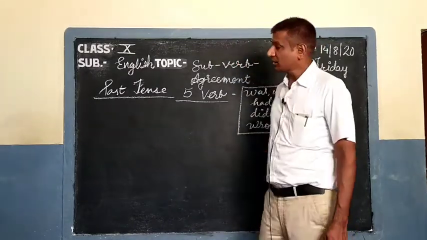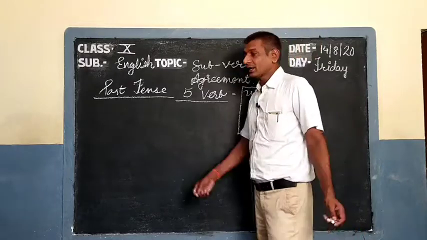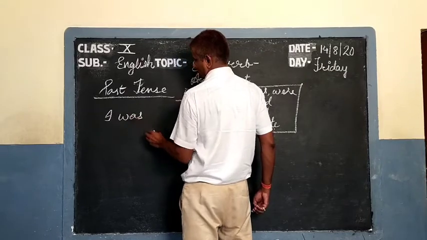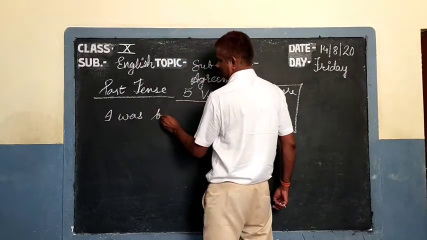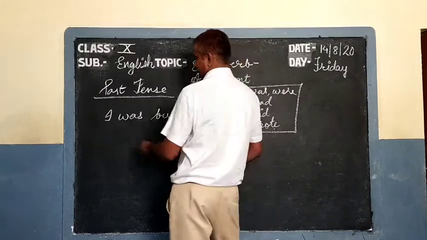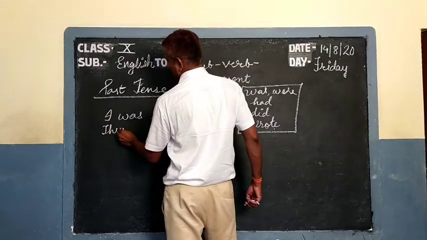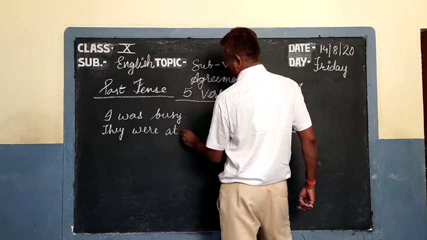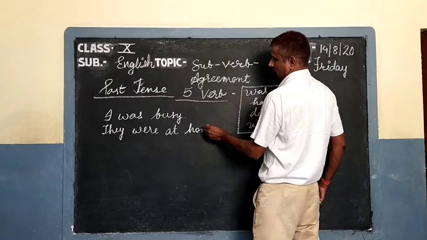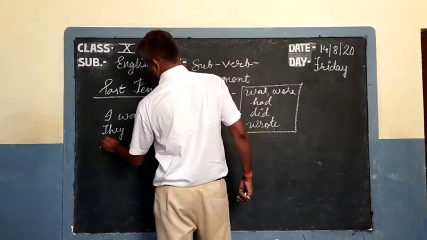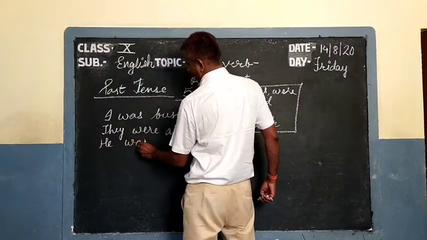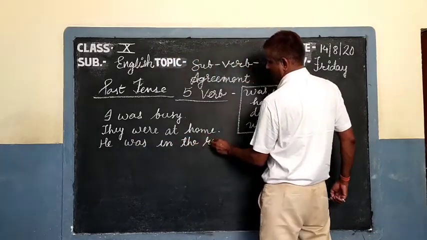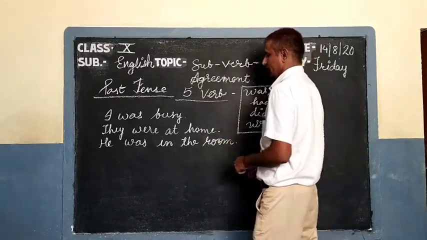Okay, I write here a few sentences on how we use them, like: I was busy. They were at home. He was in the room.